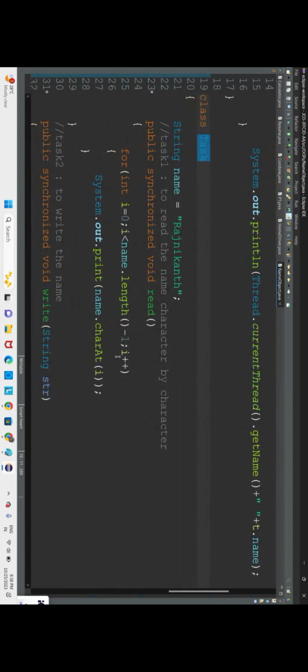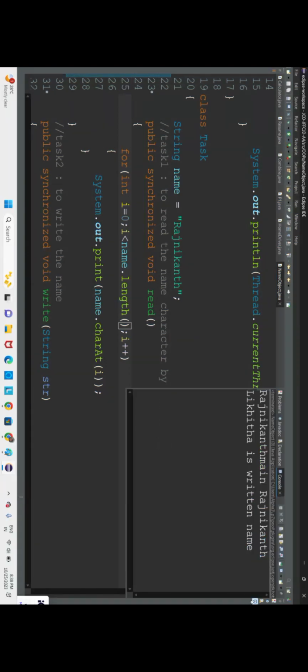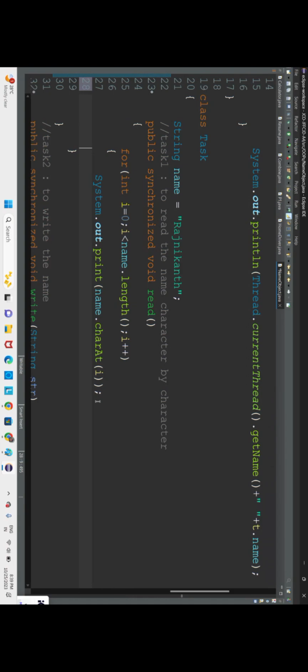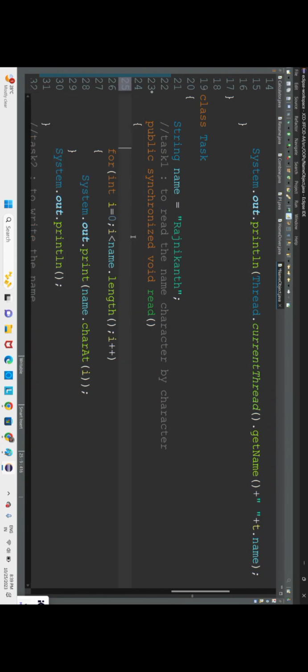So here we shall execute the code. Okay, so we have written less than -1, fine. We have read the name here, and in the main method the name is Rajnikant. Now what we shall do, we shall go for one println statement here after writing. So name is, we shall write here that, now we shall have a validated output, current name.